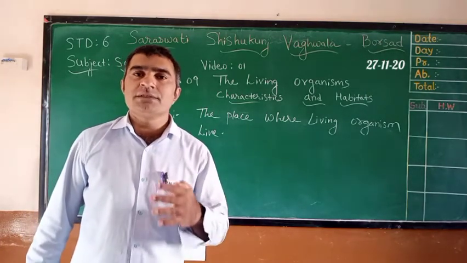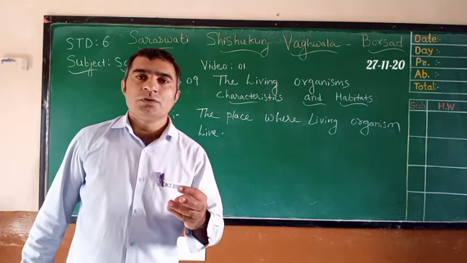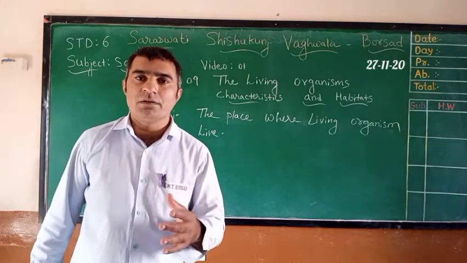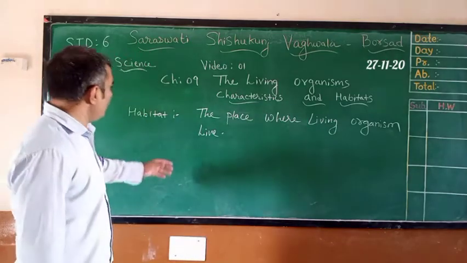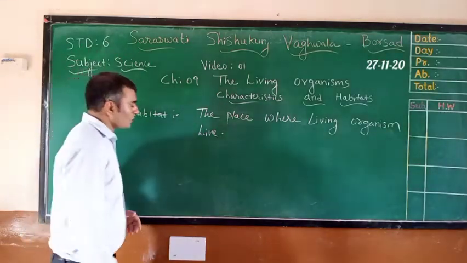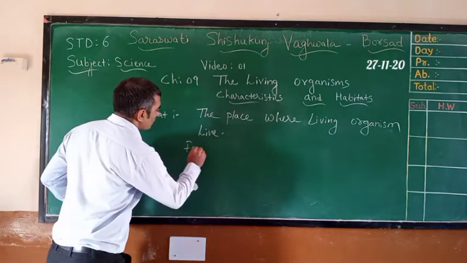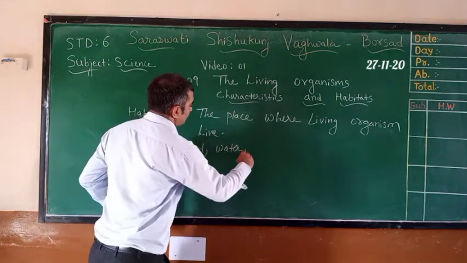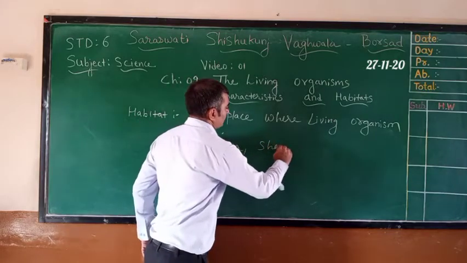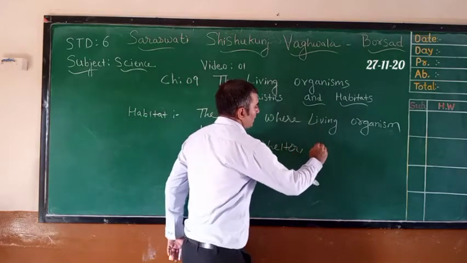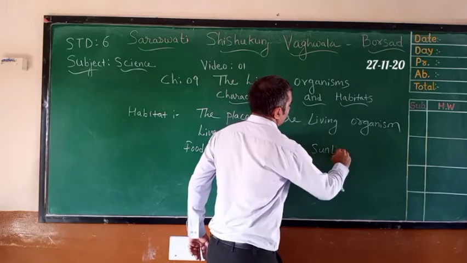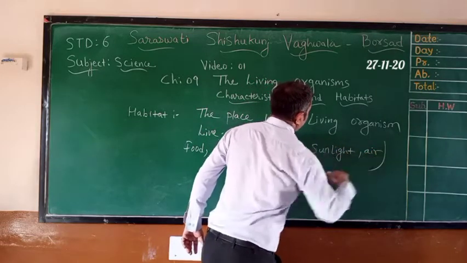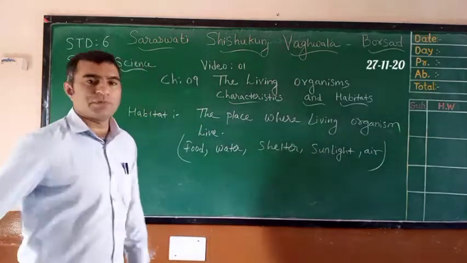The basic needs are food, water, shelter, and air, right? In the same way, habitats provide food, water, shelter, sunlight, air. These things a habitat provides.